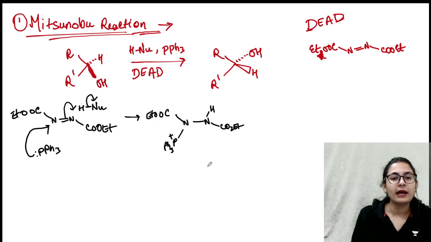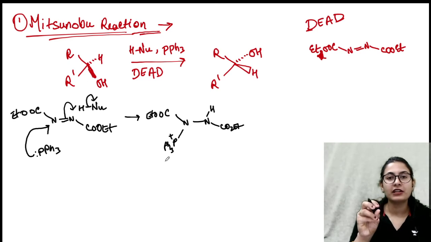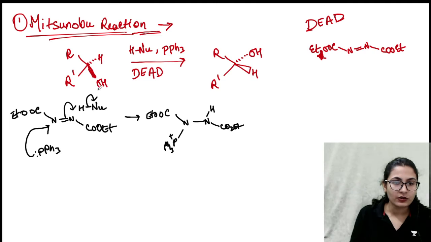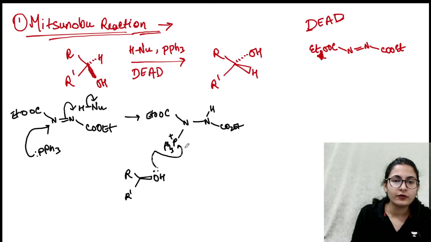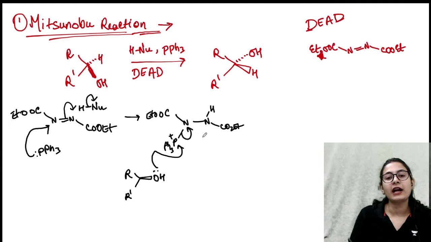Alright, so what happens, guys? The nucleophile is free, the alcohol is there. So phosphorus has a great affinity for alcohol. So this OH group is absolutely going to attack on the phosphorus. As you can see, you are having an alcohol. Let's say I'm directly writing above. So this OH is going to attack over the phosphorus. The bond is going to open up. It is going to take one more hydrogen from this alcohol, and it is going to become this molecule.